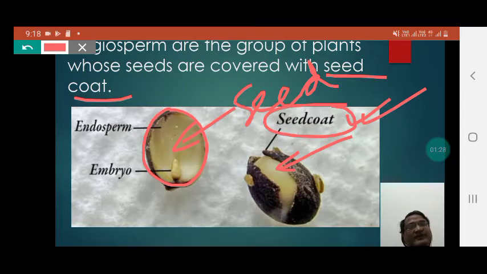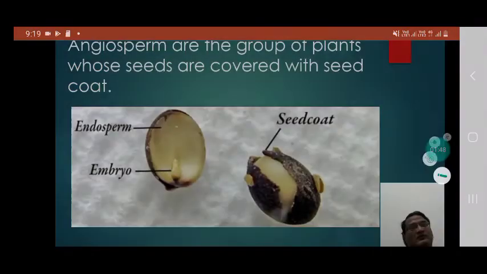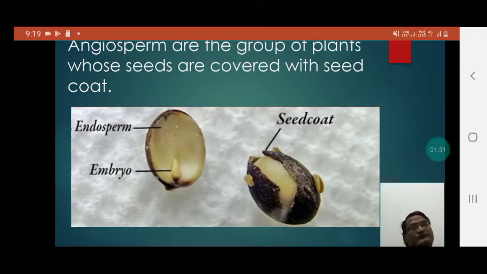Students, you can find the endosperm and the embryo which remain present in the seed. Students, endosperm is the food laden tissue which nourishes the seed, and embryo further gives rise to a new miniature plantlet.